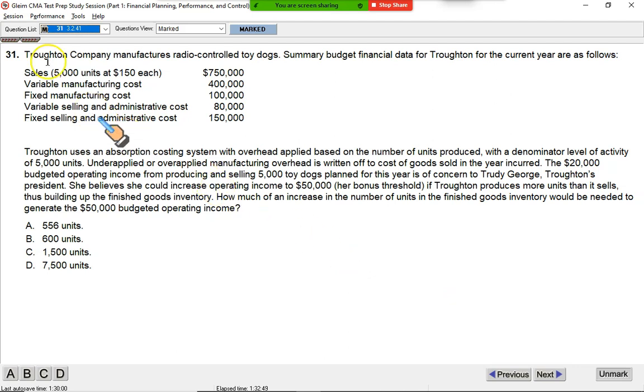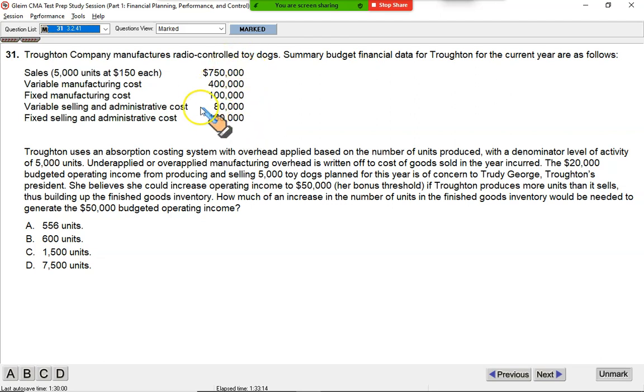Look at this. Troughton Company manufactures radio controlled toy dogs. The summary budget financial data for Troughton for the current year are as follows. 5,000 units are to be sold at 150 each. So this is the expected sales revenue. Variable manufacturing cost is expected to be 400. Fixed manufacturing cost is 100,000. Variable selling and admin cost is 80 and fixed selling is 150.